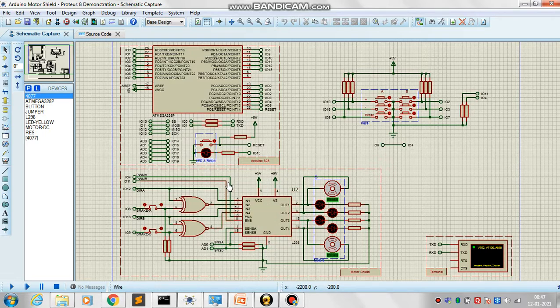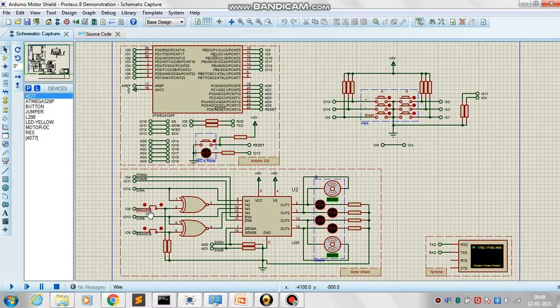ENA is connected to IO4 here, and this IO4 is connected to IO6 here. IN1 is connected to IO12 and IN2 is connected to the logic gate XNOR. In the XNOR gate, when both inputs are the same, it gives output as 1. That is, when both inputs are 1, 1 or 0, 0, then output is 1. And if it is 1, 0 or 0, 1, then output is 0.